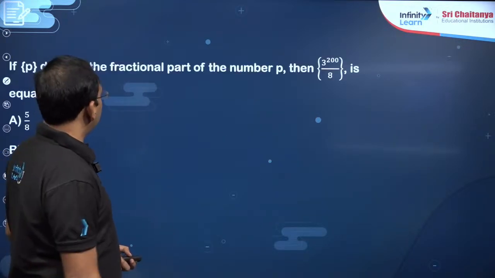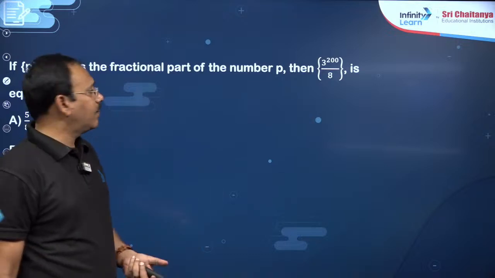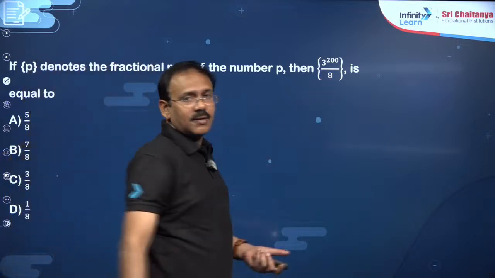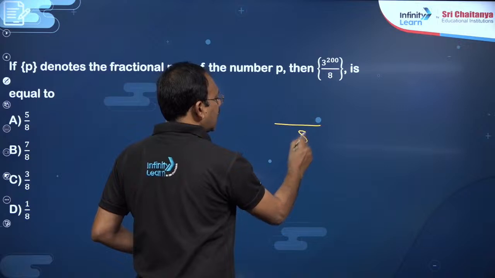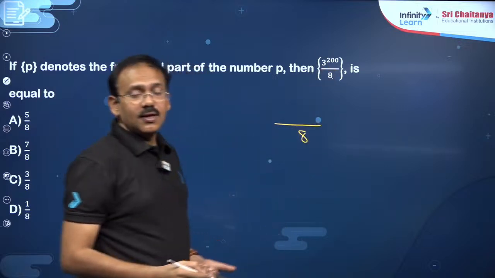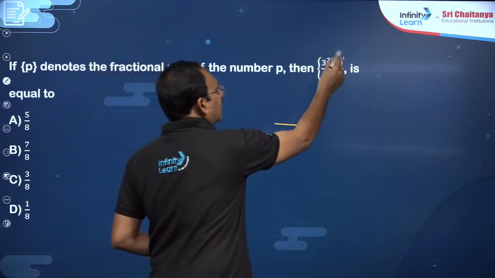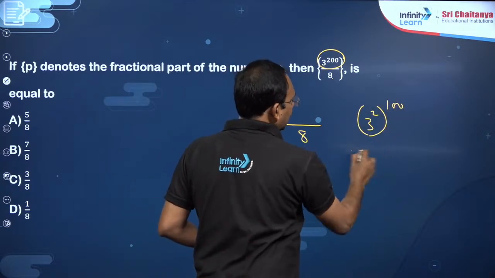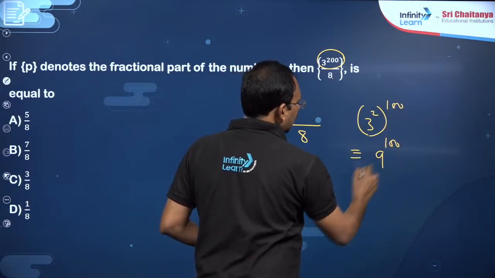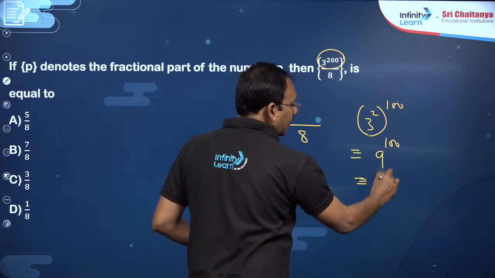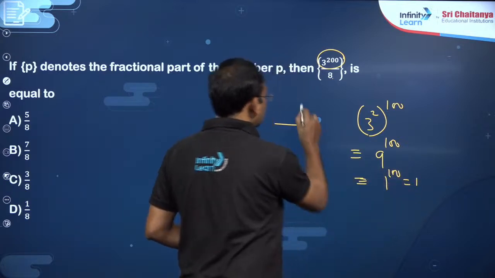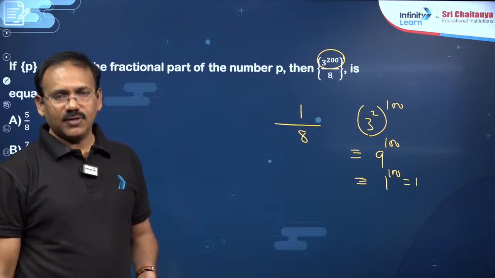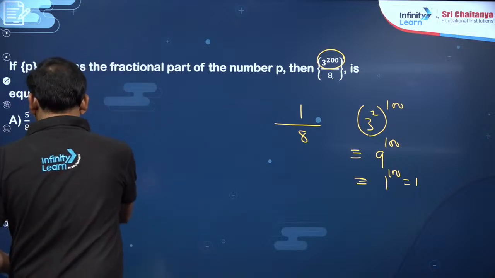Okay. Next question, dear students. You see, these kinds of questions are very familiar. The fractional part of such a number is simply the same number with numerator equal to the remainder when this is divided by 8. 3 power 200, you can write as 3 square power 100, which is nothing but 9 power 100. Replace the base with the remainder: 1 power 100, which is 1. So 1 by 8 is the fractional part of this, dear students. So you will get 1 by 8. In this way, you can also do the problems related to the remainder theorem.